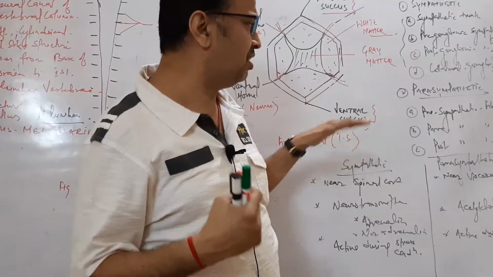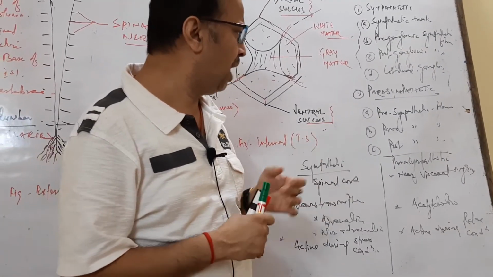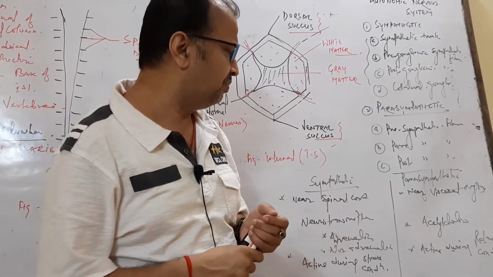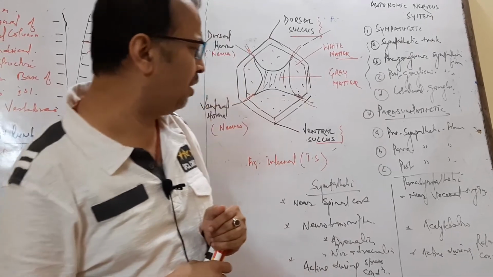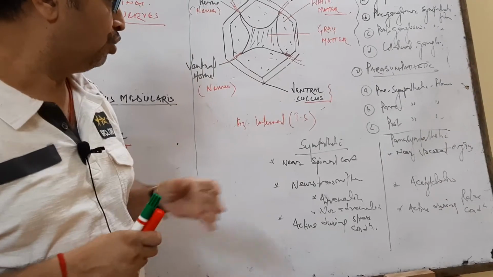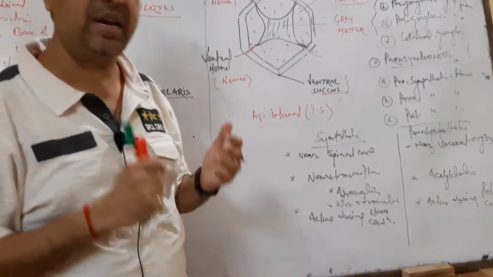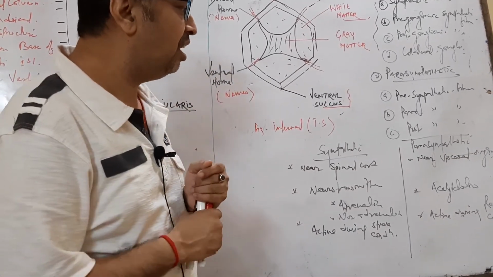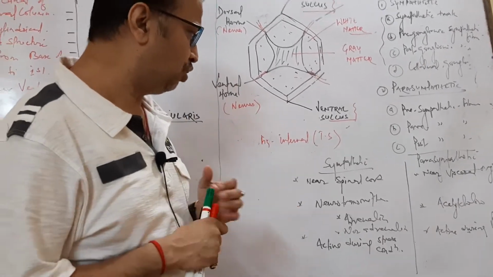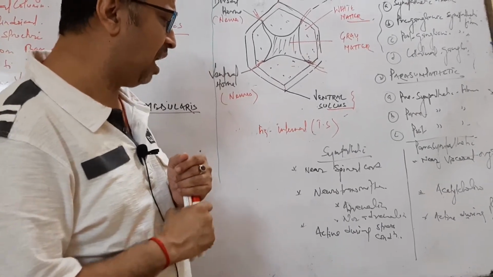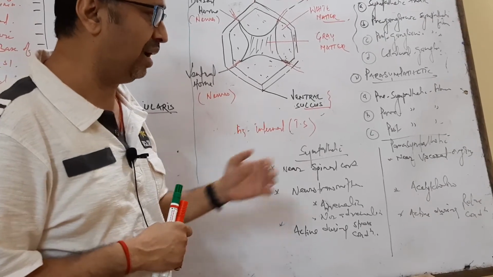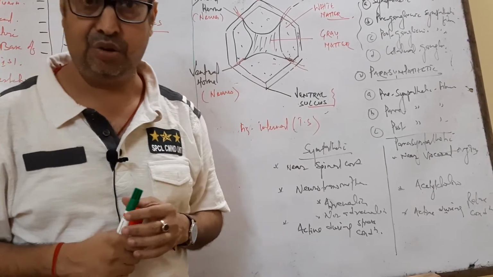It constitutes three parts: preganglionic fiber, parasympathetic fiber, and postganglionic fiber. The differences between them may be asked. Sympathetic fibers are present near the spinal cord, and parasympathetic fibers are present near the visceral or internal organs. In the sympathetic, the neurotransmitters are adrenaline and noradrenaline, but in the parasympathetic, acetylcholine is the main neurotransmitter.